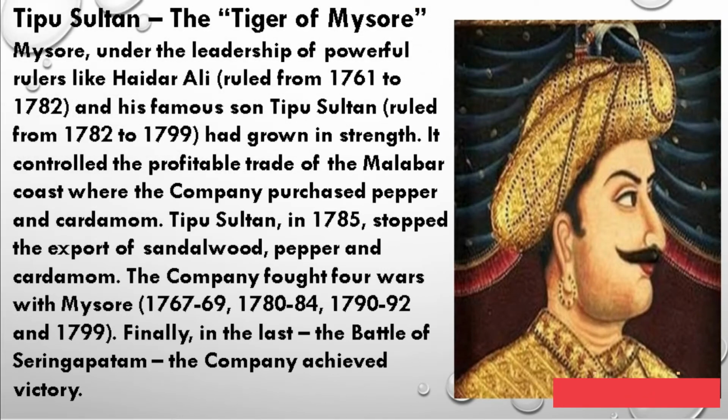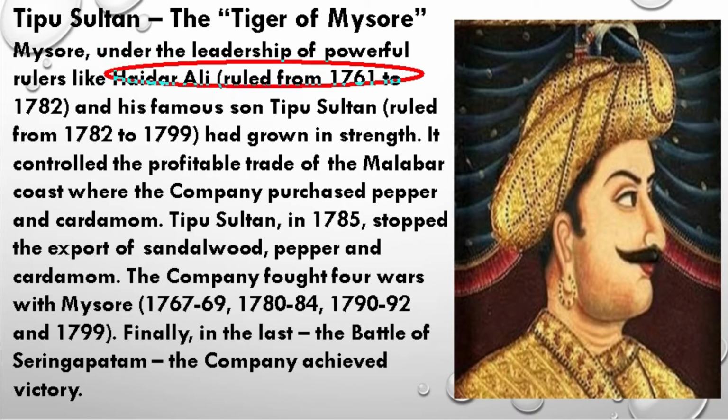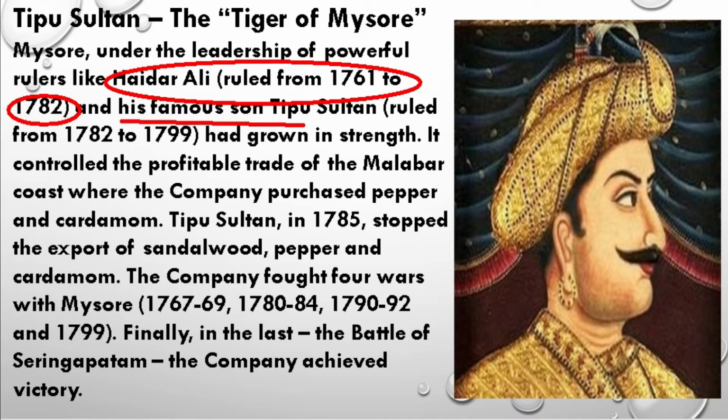Students, as you can see here the heading, Tipu Sultan, the Tiger of Mysore. Tipu Sultan, also known as the Tiger of Mysore, was the ruler of the Kingdom of Mysore from 1782 to 1799. Students, Mysore is in Karnataka in the present time, and at that time, under the leadership of powerful rulers like Hyder Ali, who ruled in Mysore from 1761 to 1782, and his famous son Tipu Sultan, who ruled from 1782 to 1799, it had grown in strength.